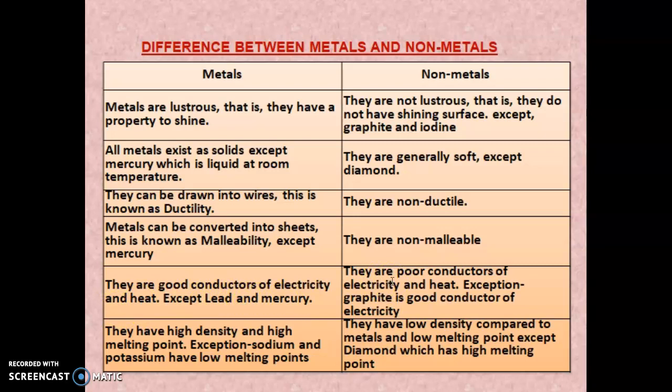Non-metals are poor conductors of electricity and heat, with the exception of graphite, which is a good conductor of electricity. Metals have high density and high melting point, except sodium and potassium, which have a low melting point. Non-metals have low density compared to metals and a low melting point, except diamond, which has a high melting point. So these are the differences between metals and non-metals.